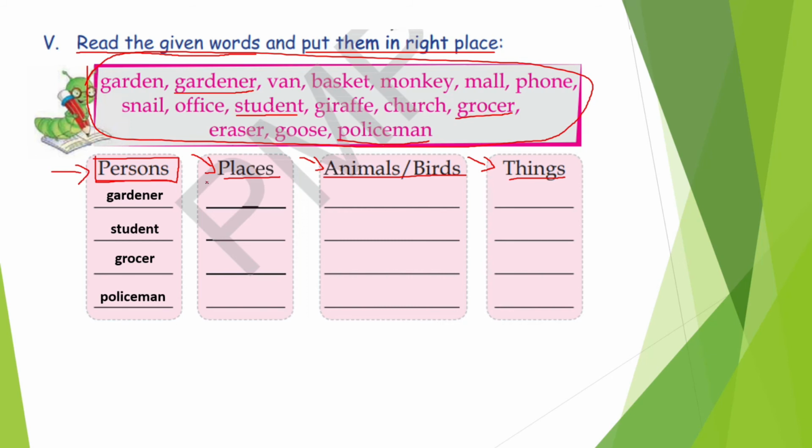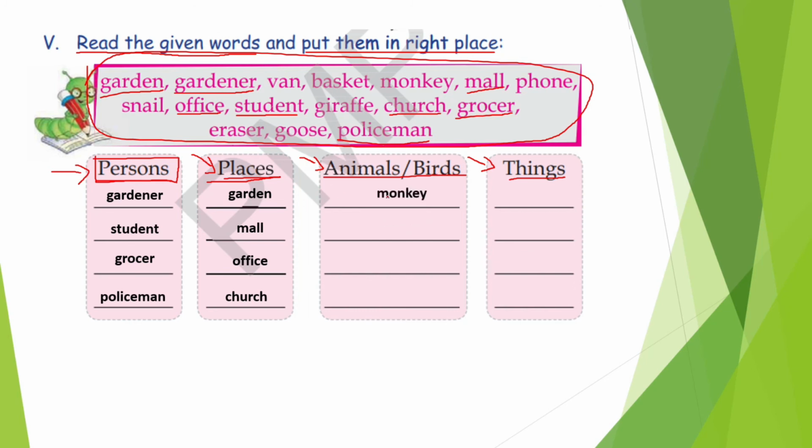Now let's find out the naming words of places. So the naming words of places are garden, yes, mall, yes, we have mall here, office, we have office, yes, church. Yes, very nice. So we have chairs as well. Where is it? Here it is.